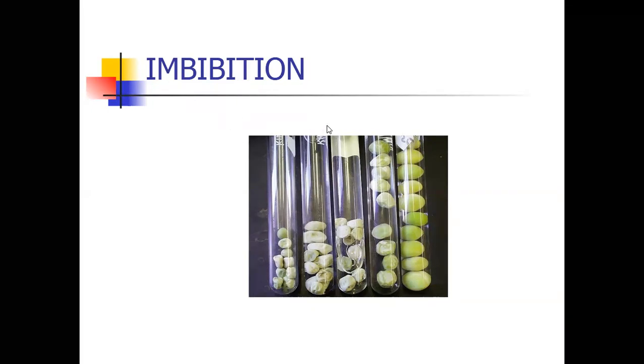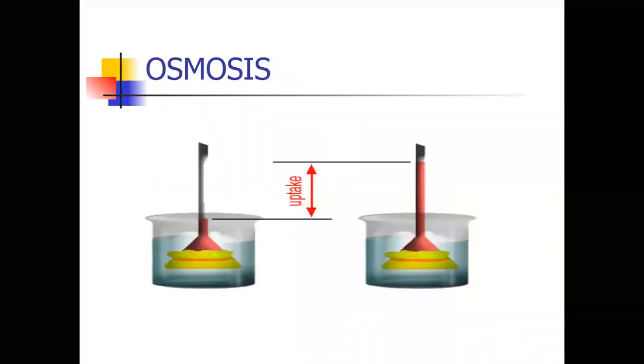Wooden doors and windows are made from wood, which comes from plants, so they automatically absorb water or moisture and enlarge in size during the rainy season. During the summer season, they are in their normal position. So this is one explanation for imbibition. And the second one is osmosis.